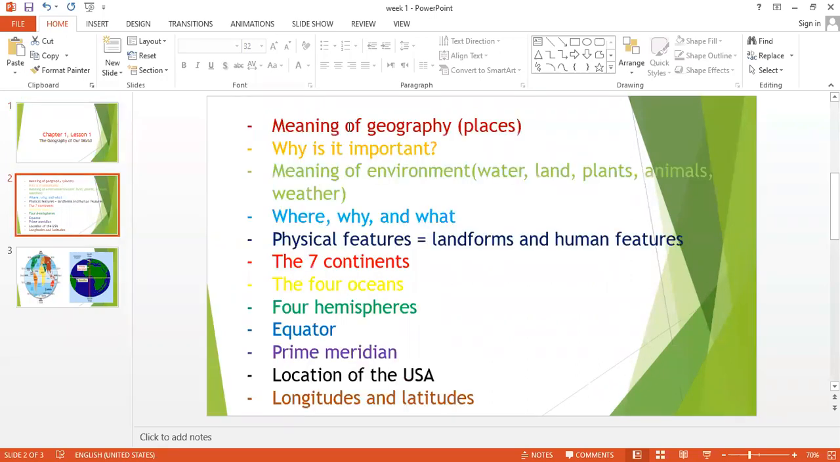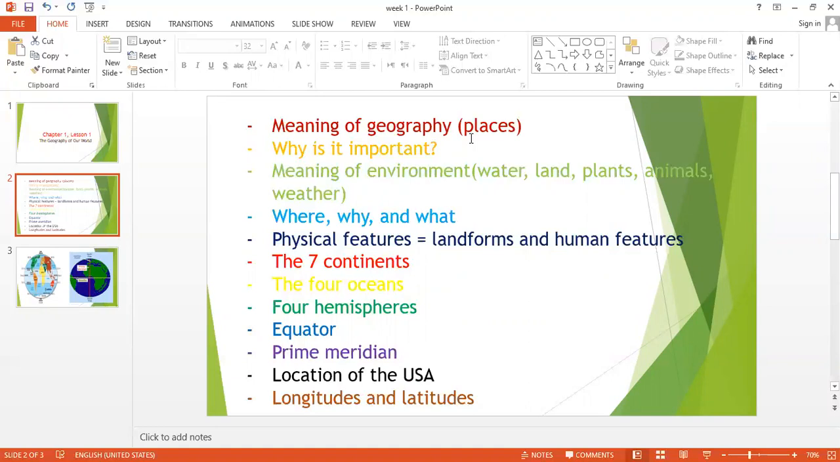Let's start. The first topic we have today, the meaning of geography. Of course, guys, when you hear social studies, what comes to your mind? Geography and history. Like, for example, when we hear English, what comes to your mind? Vocab, grammar, story. When we hear mathematics, so numbers, subtraction, addition. So when we hear social studies, what comes to your mind? The meaning of geography and history at the same time. So when I say social studies, it means geography and history.